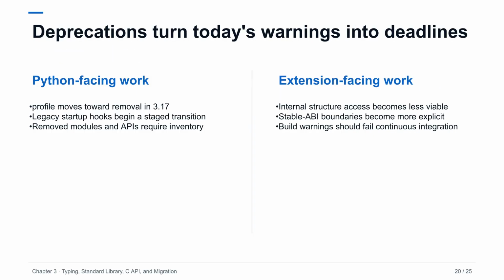A migration plan should include removals and deprecations, not only attractive features. The profile module now has a specific successor and removal horizon. Executable path file startup has a multi-release replacement. Native APIs continue moving away from exposed structures toward stable accessors. Run test suites with deprecation warnings visible. Convert actionable warnings into tracked issues, and make new warnings fail continuous integration. That keeps future upgrades from accumulating hidden work.